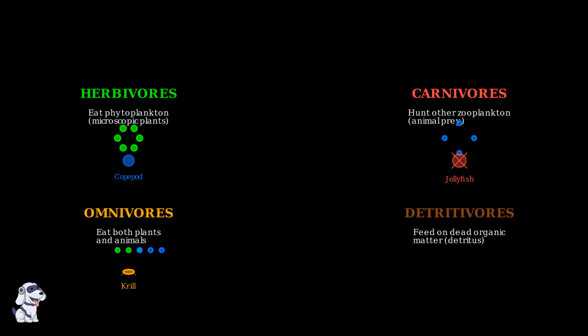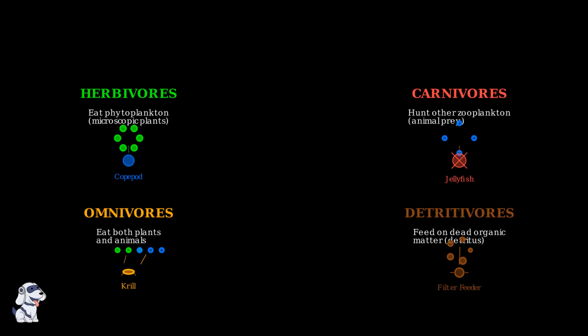Detritivores are the recyclers of the ocean, feeding on dead organic matter called detritus. This includes dead phytoplankton, fecal pellets, and other decomposing material. These organisms play a crucial role in nutrient cycling by breaking down organic matter and returning nutrients to the water.